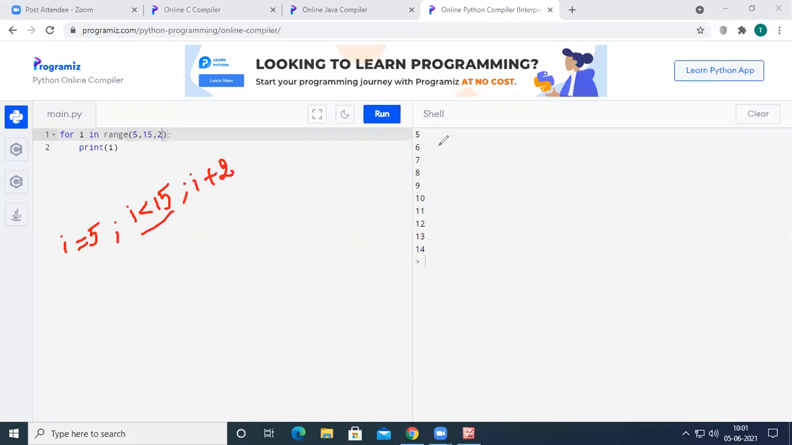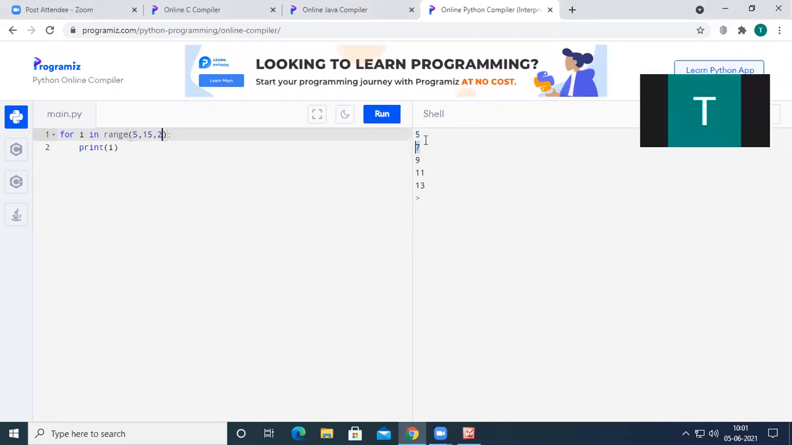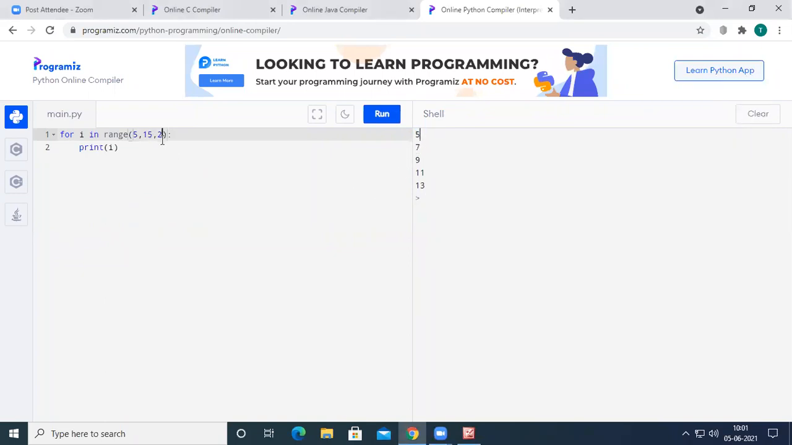So that is the major difference of for loop in C and Python. If I run this code, you can see here it has printed the value of 5 and then it has printed the value of 7. So it has missed the value of 6. Why has it missed the value of 6? Because we have passed the third parameter. If you don't pass this third parameter, the numbers between 5 to 14 will be printed on the output screen.